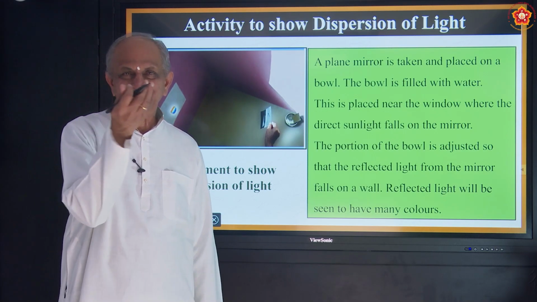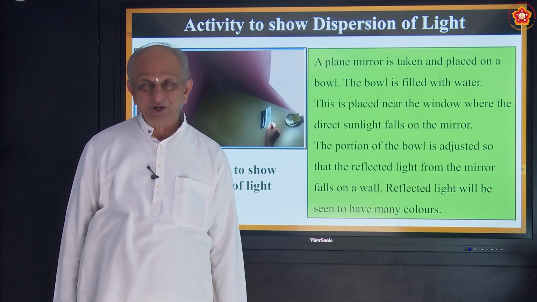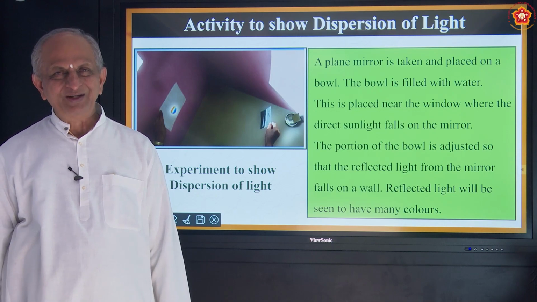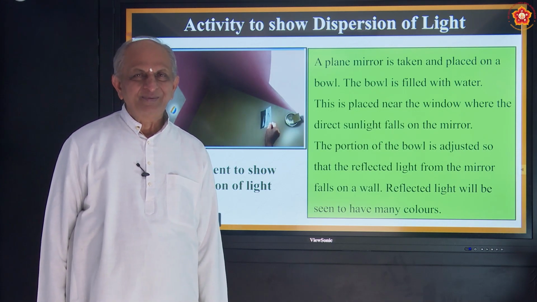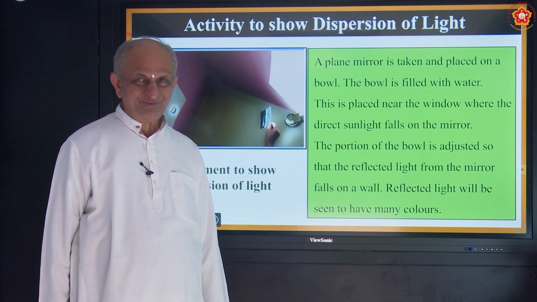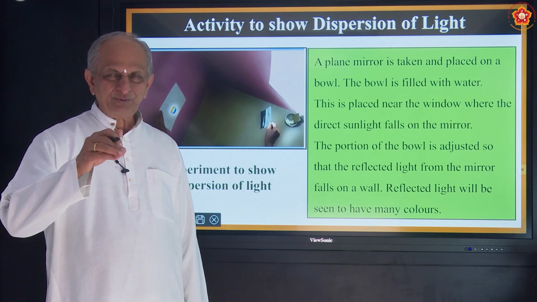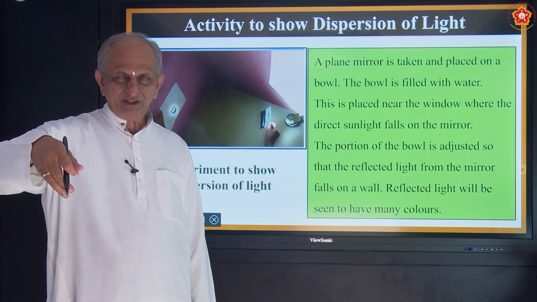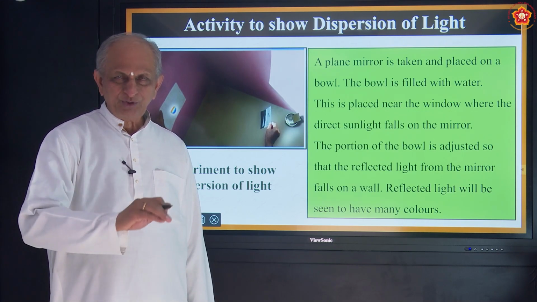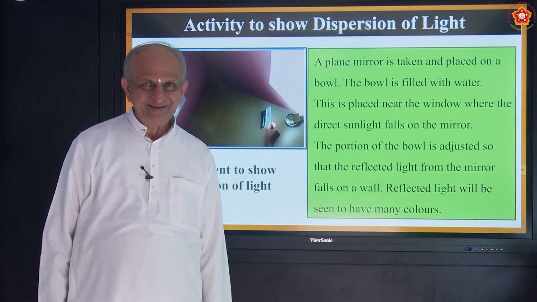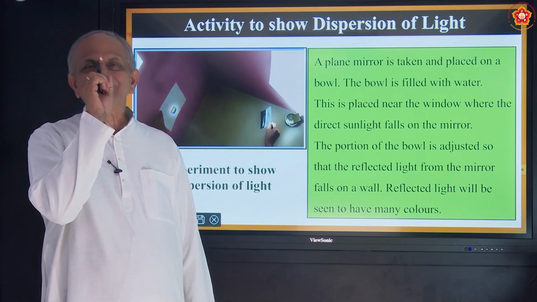Even you can try with a soap solution. How many know washing of clothes? Of course, village boys know most of them. City boys, some of them may know. While washing clothes, you use soap, correct? When you soak the clothes in water and then put soap, you get bubbles, correct? And you can blow it like this.